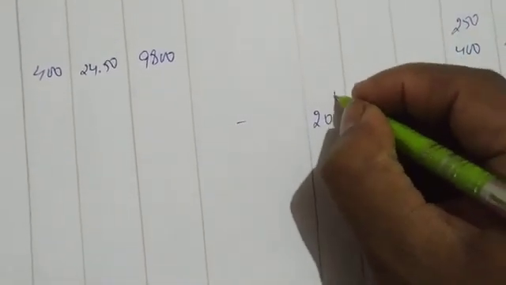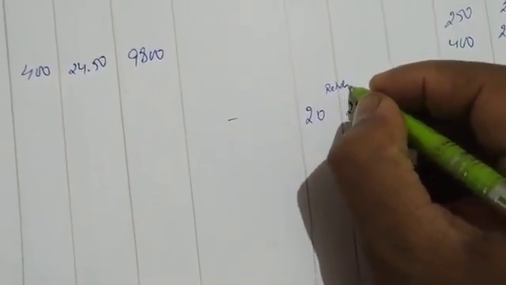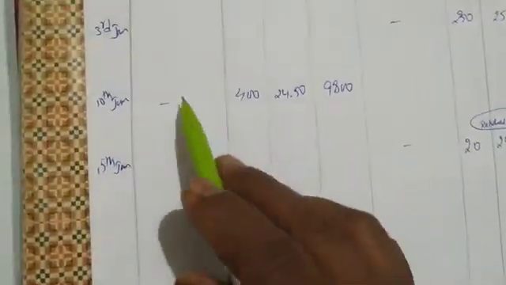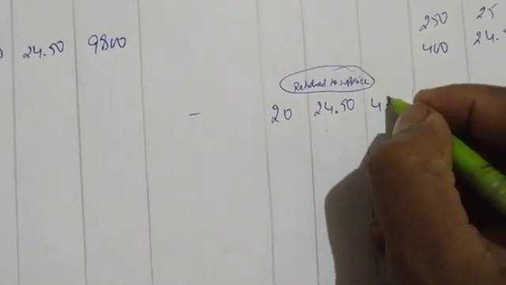Okay, so this is returns. Let me write here, returned to supplier. Whenever goods are returned to the supplier, you have to record in the issue column, and the price is the one on the date on which you purchased. So 20 into 24.50, getting 490. Clear? Next.